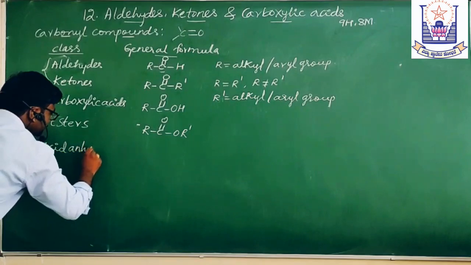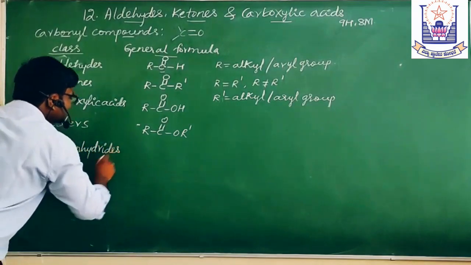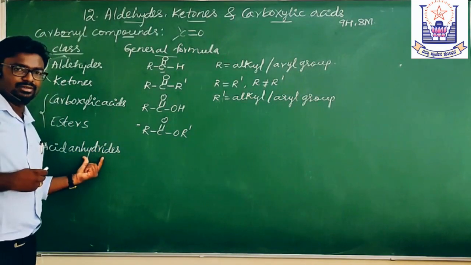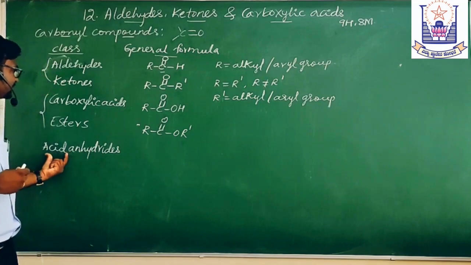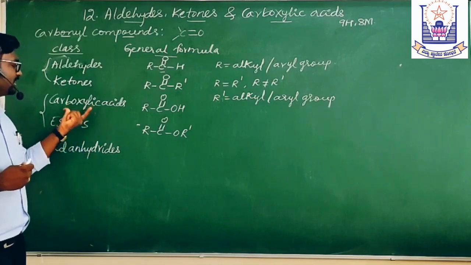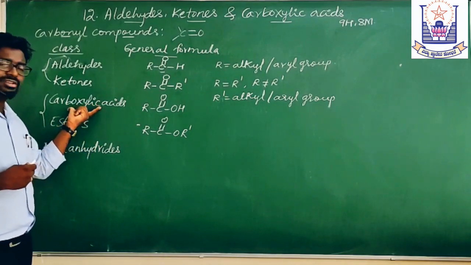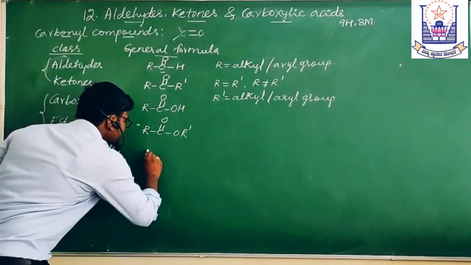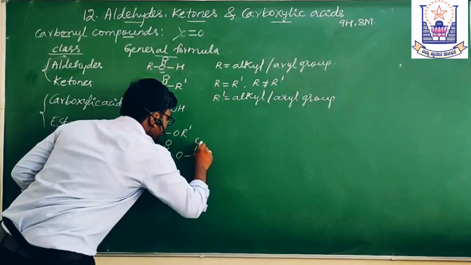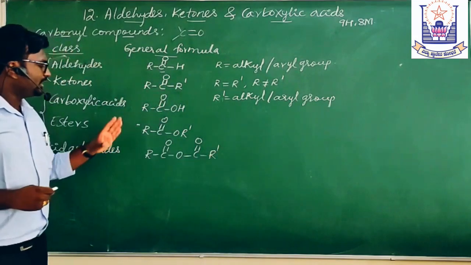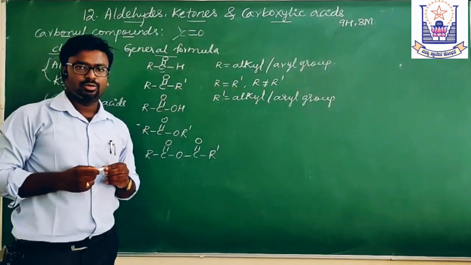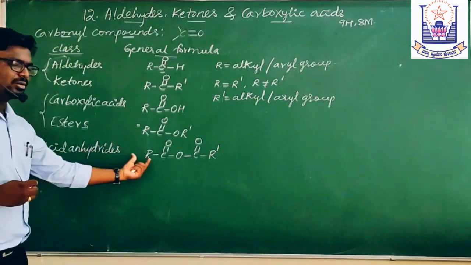Come to the next kind of carbonyl compounds, that is acid anhydrides. What are these acid anhydrides? Anhydride means loss of water. Here acid refers to carboxylic acid. Acid anhydrides are the compounds obtained by dehydration of carboxylic acids, and the general formula is like this. Here R is an alkyl or aryl group, R dash also an alkyl or aryl group. This is one kind of carbonyl compound.